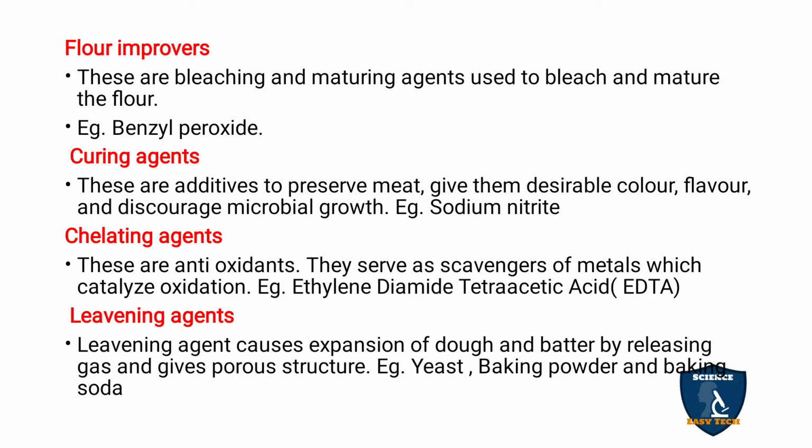Next, flour improvers. These are bleaching and maturing agents used to bleach and mature the flour, for example wheat flour. Example: benzoyl peroxide. Then curing agents. These are additives to preserve meat, give it desirable color and flavor, and discourage microbial growth. Example: sodium nitrate. Frozen meat and frozen fish are all stored by means of curing agents.